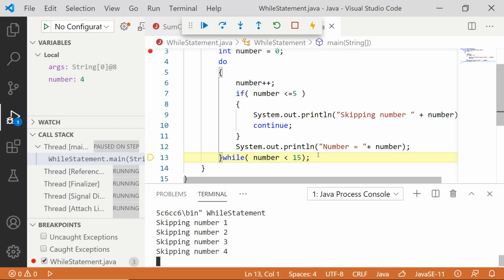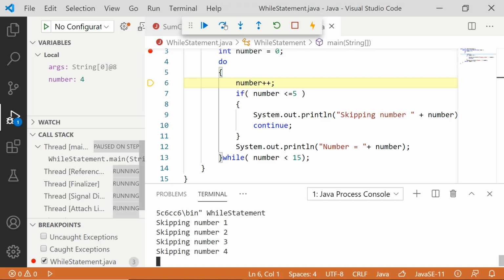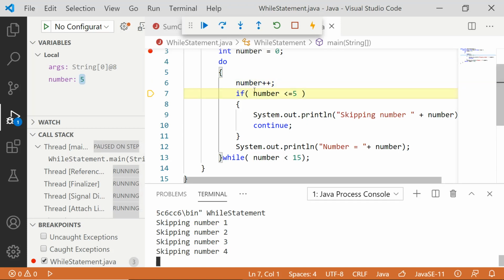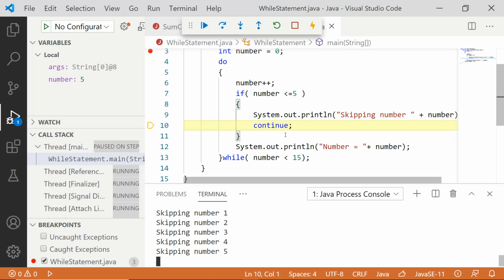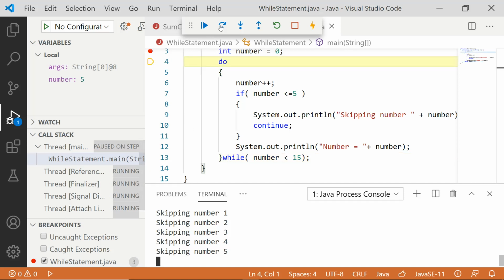4 less than 15, so again you move into do. You increment the value of number to 5. 5 less than or equal to 5 is true. Enter inside, and "skipping number 5" will be printed. The continue statement takes you again to the condition part. 5 less than 15, condition evaluates to true, again to the first line of the do block.